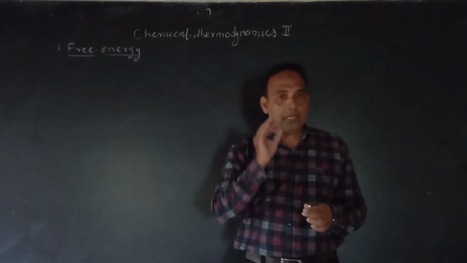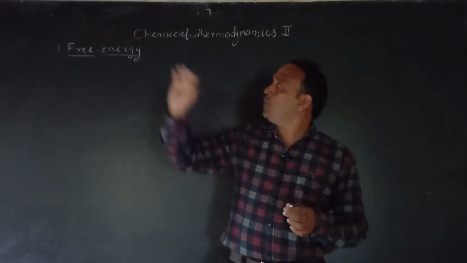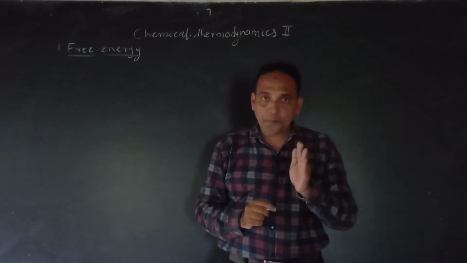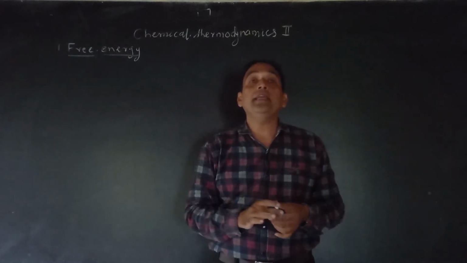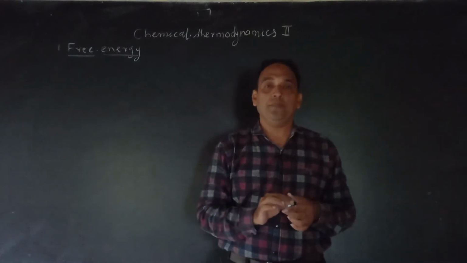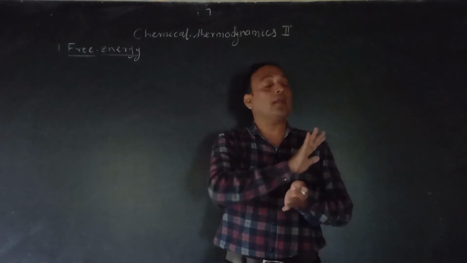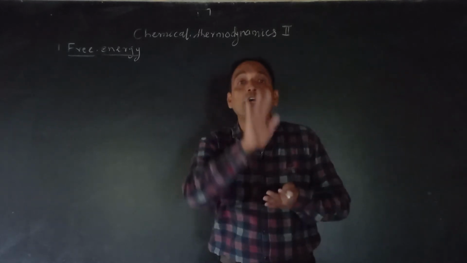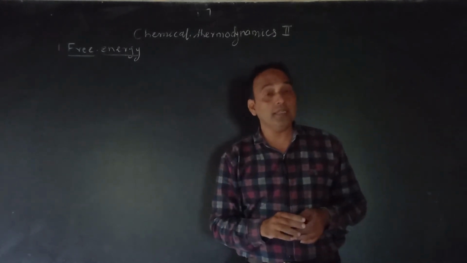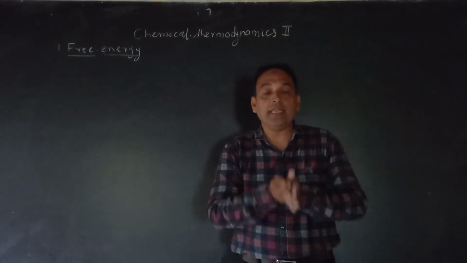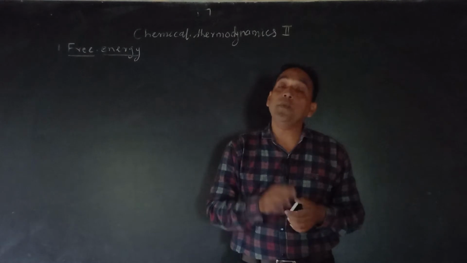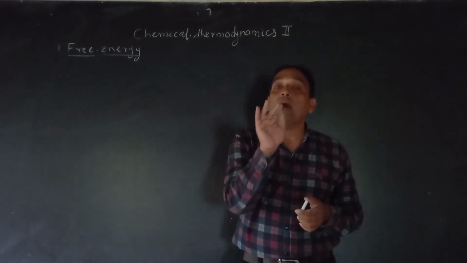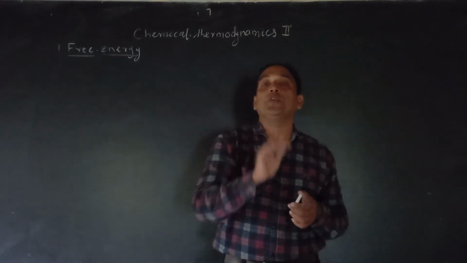Based on that concept, we will try to cover free energy. When energy converts into work, there is loss of energy, meaning all energy cannot completely convert into work. This means there is some unavailable energy to do the work.